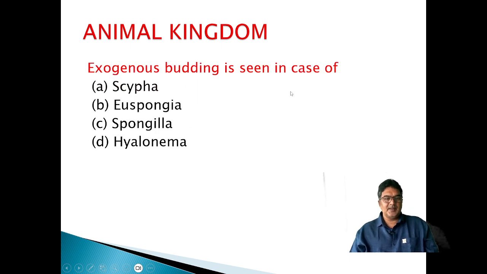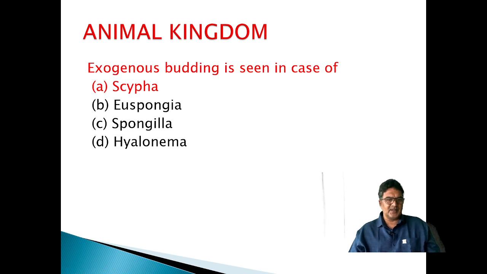Exogenous budding and endogenous budding are not clearly mentioned in NCERT at present. Just for information we are providing these, since one or two questions may come from different books.